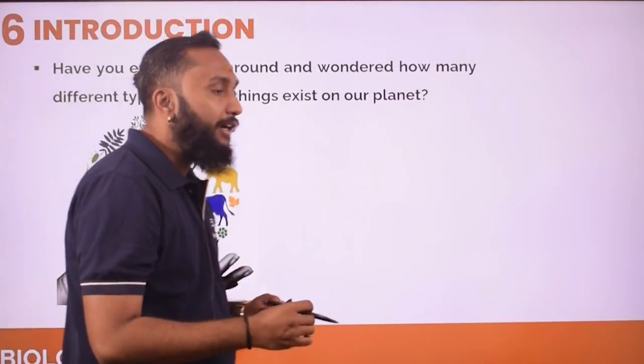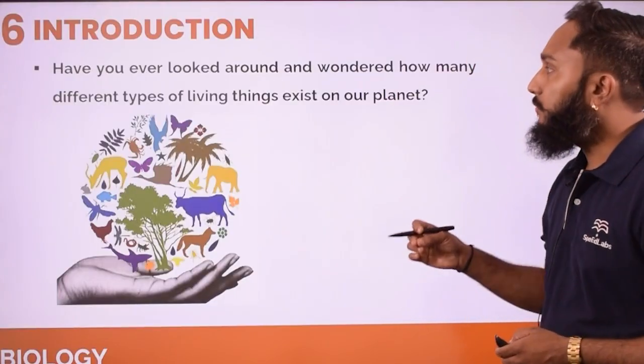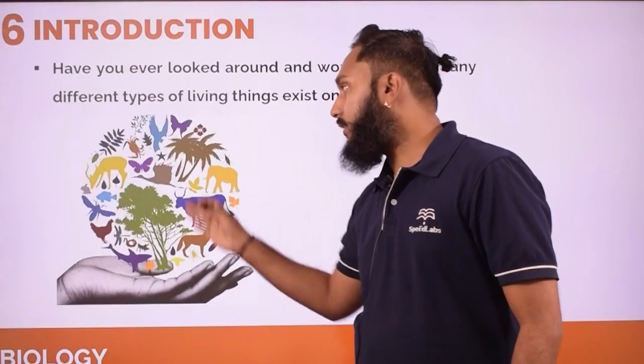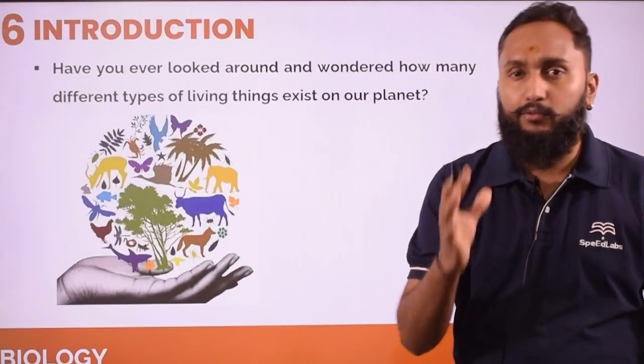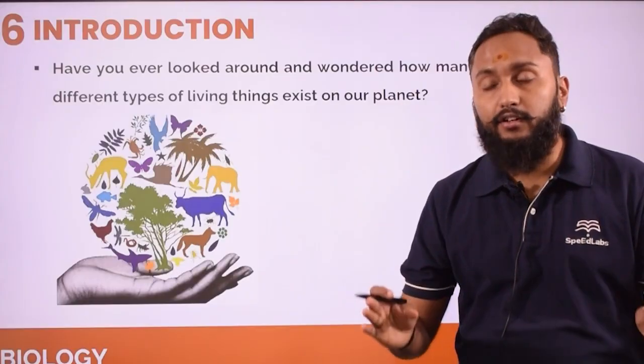Now let us try to understand what the meaning of diversity actually is. Here you can see on this earth several different types of organisms, and these organisms differ from each other.